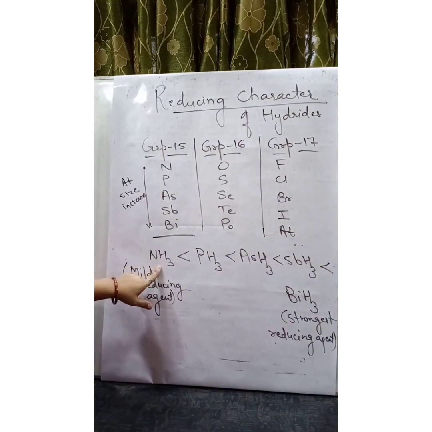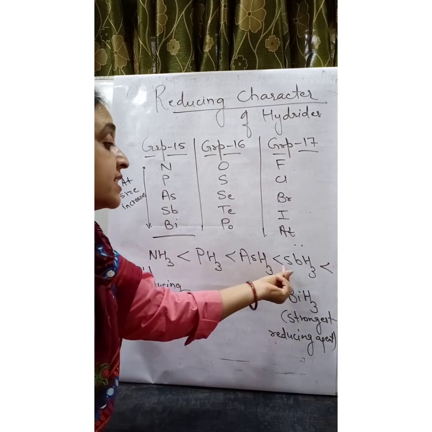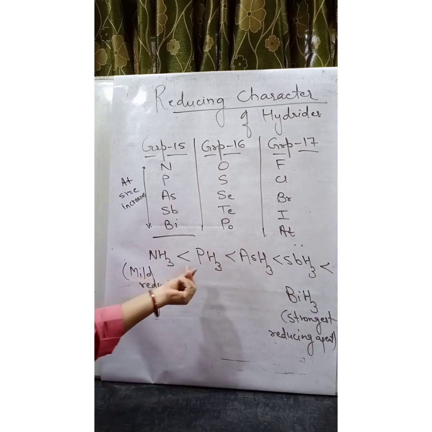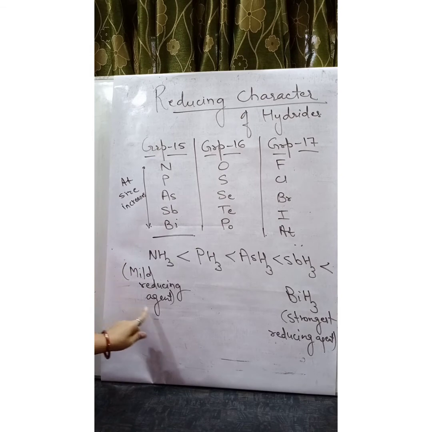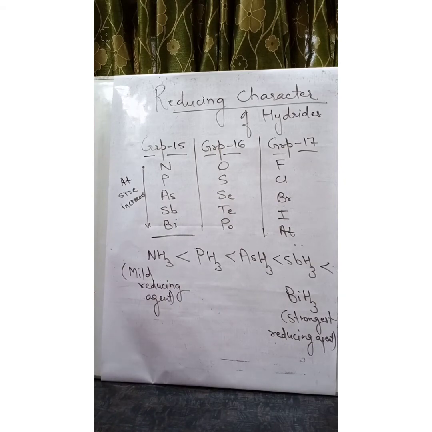NH3, why? Nitrogen is smaller in size, so this N-H bond requires more energy to break, so hydrogen can go with slight difficulty. The size goes on increasing as we move down, and the tendency to lose hydrogen ion goes on increasing. So NH3 is a mild reducing agent, whereas BiH3 is the strongest reducing agent in group number 15.